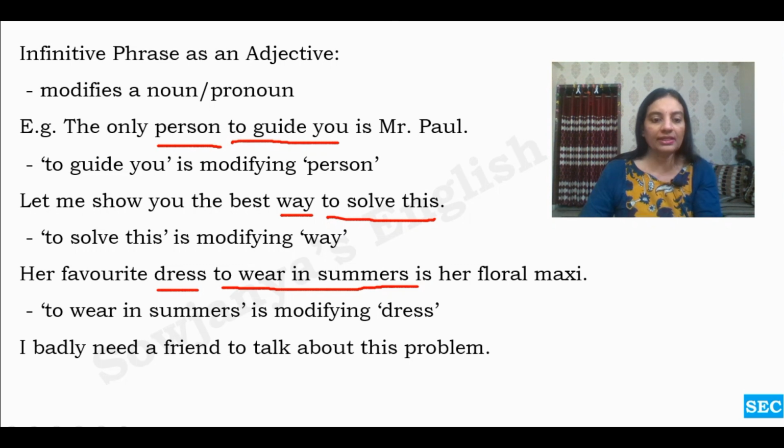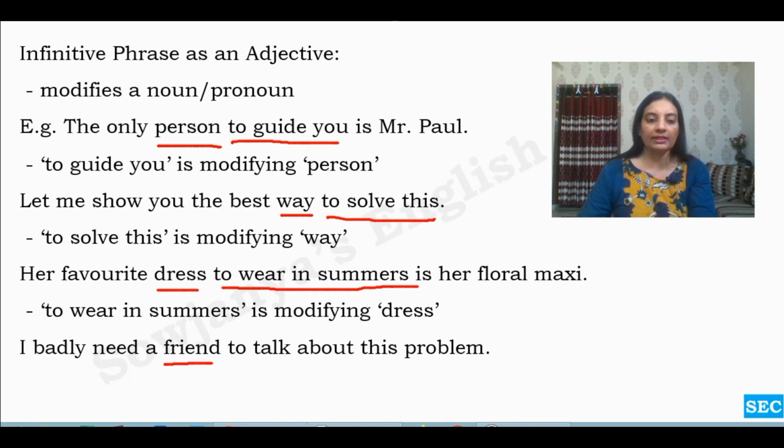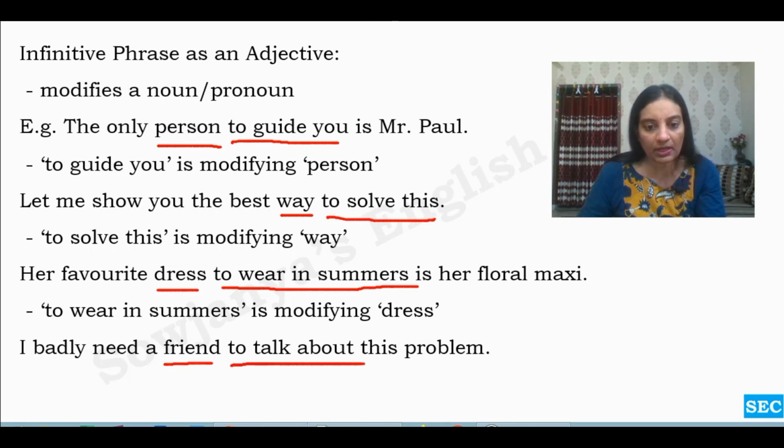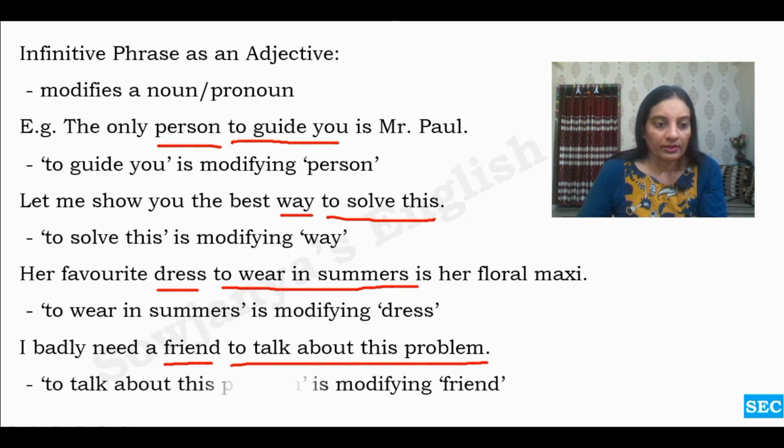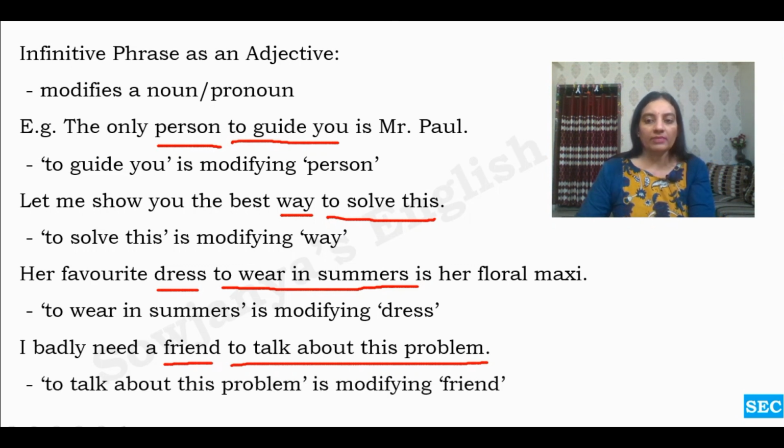I badly need a friend to talk about this problem. So here, what do we observe? Our noun is friend and our infinitive phrase is "to talk about this problem". As I have already told you, don't worry about the length of the phrase. "To talk about this problem" is the infinitive phrase which is modifying the noun friend. It is being modified by an infinitive phrase. In that way, an infinitive phrase can act as an adjective. It has been proved these many times.